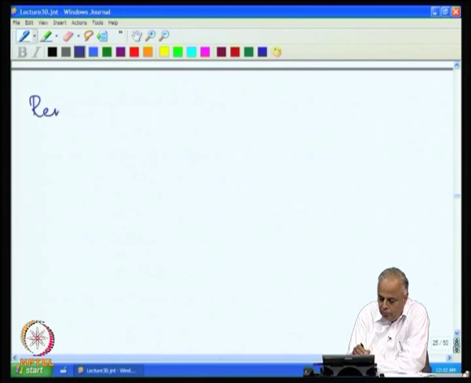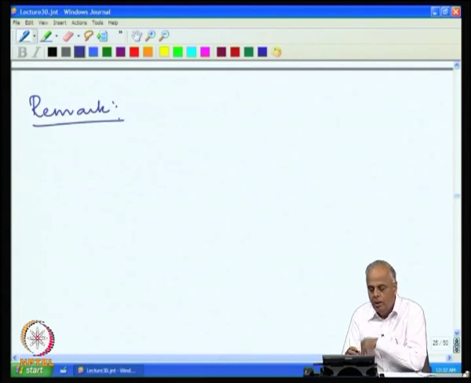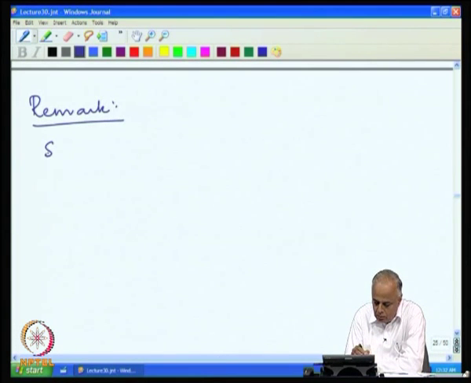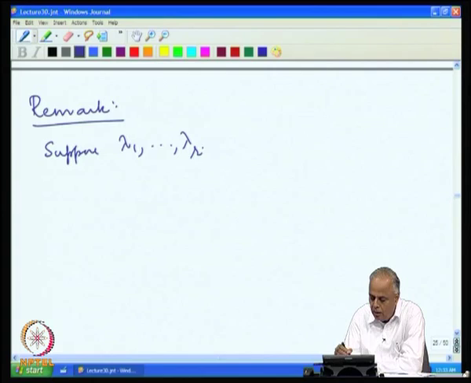Remark: suppose lambda 1, lambda 2, ..., lambda r are distinct eigenvalues.